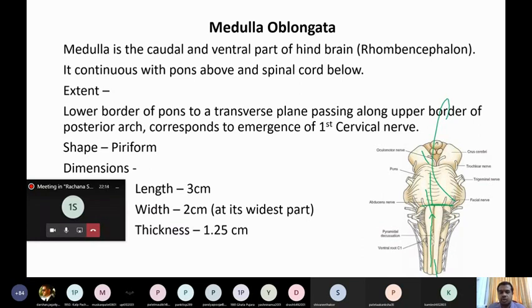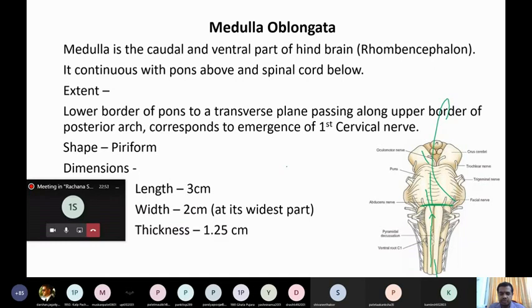Now we'll see the extension. It extends from the lower border of the pons to a transverse plane passing along the upper border of the posterior arch of the first cervical vertebra, which corresponds to the emergence of the first cervical nerve. So that is the extension.